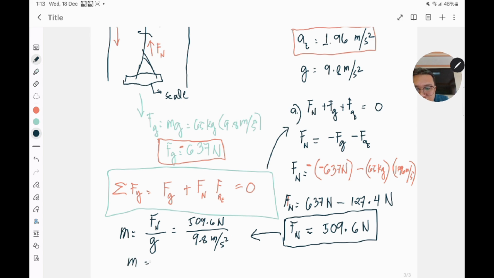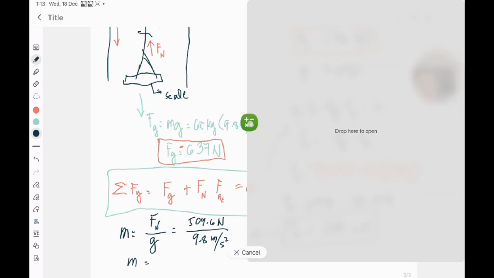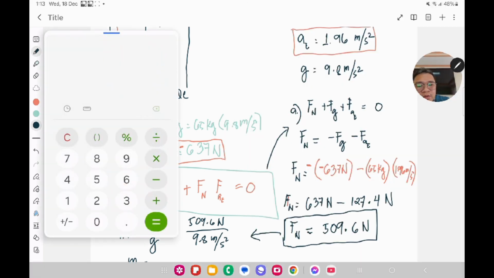So the mass that will be felt by your weighing scale due to this normal force as the elevator goes downward would be, let's divide that, 509.6 divided by 9.8. Okay, that is around 52 kilograms.